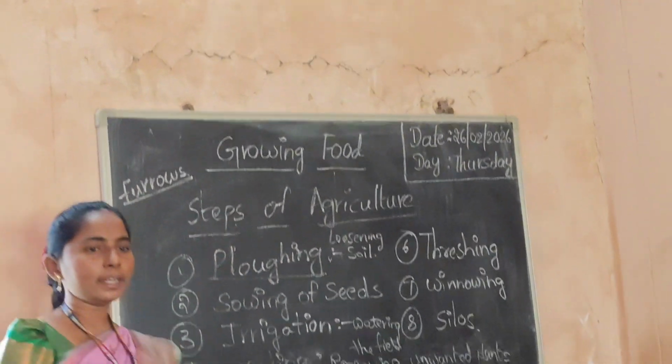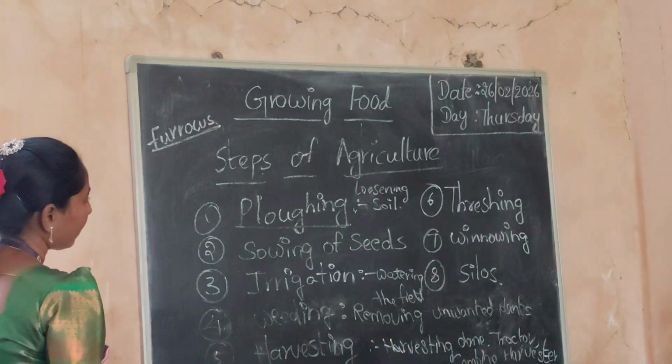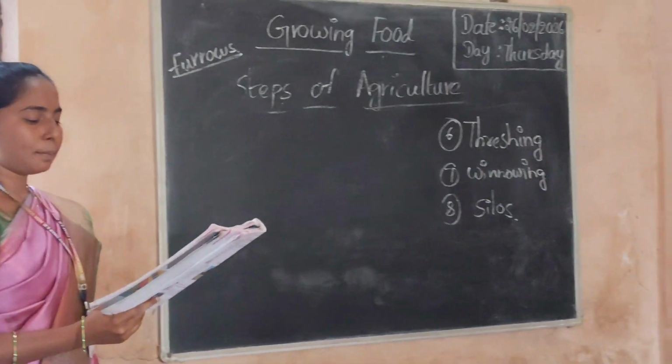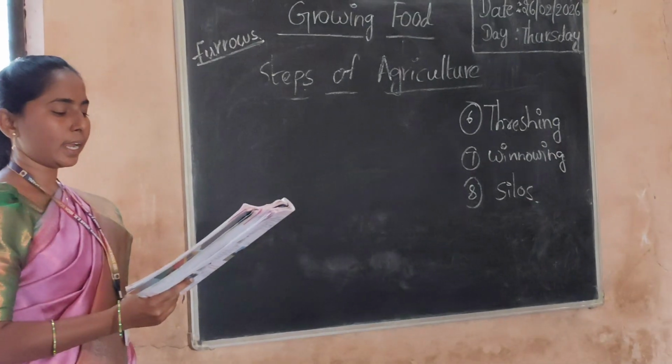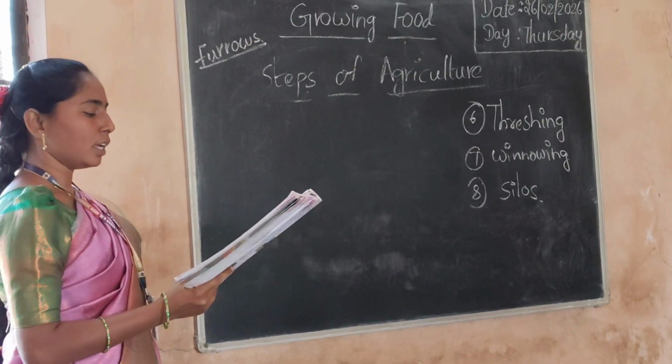Next, threshing. Then the farmers thresh the crop. The process of separating the grain from the harvested crop is known as threshing.